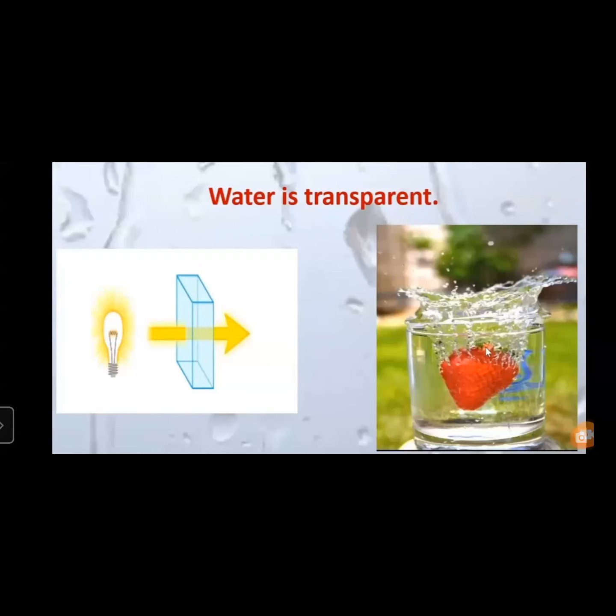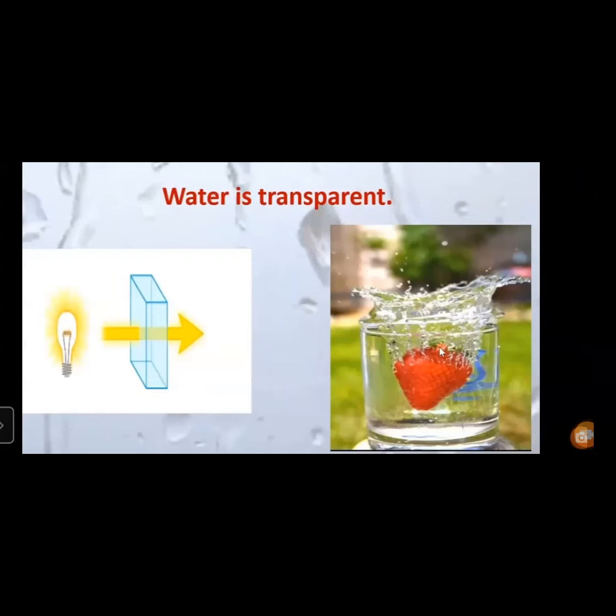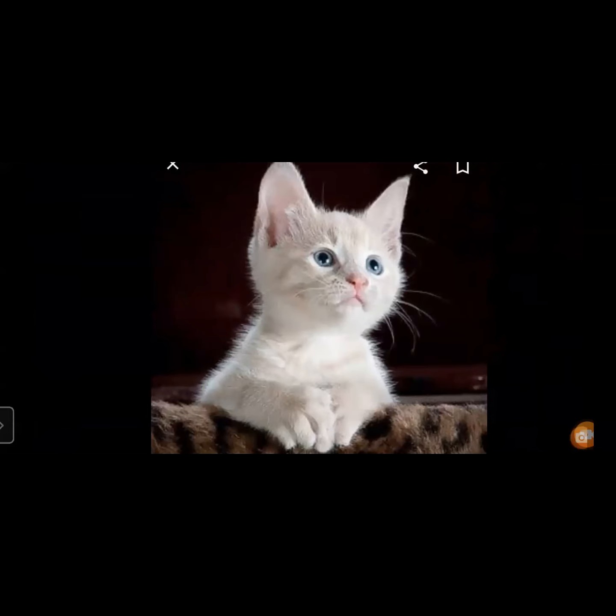Children, quality means what? Okay, let's see. If you touch a cat, now you see your children. If you touch a cat, how is the skin of the cat? So you can see the skin of the cat is very soft. Its fur is very soft.